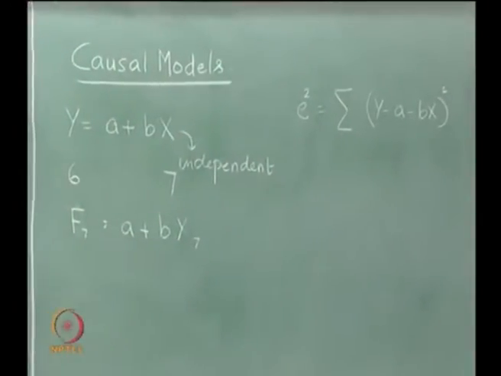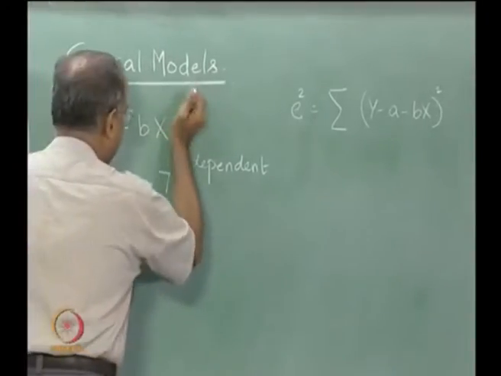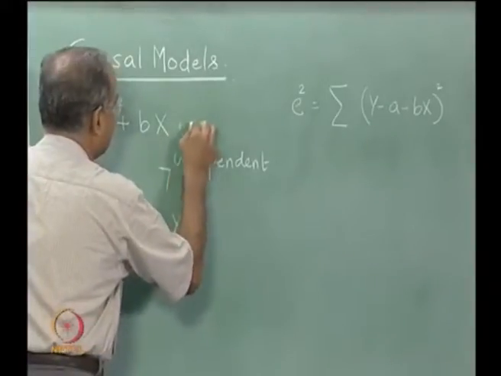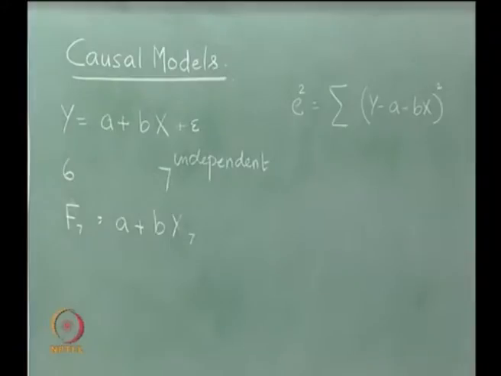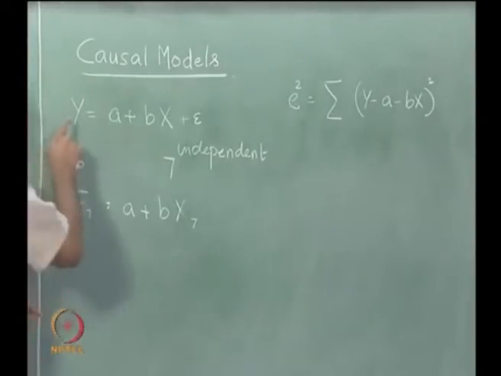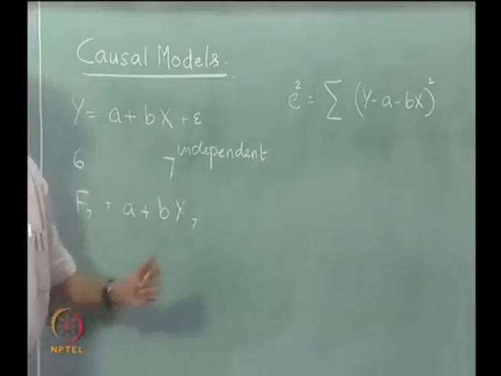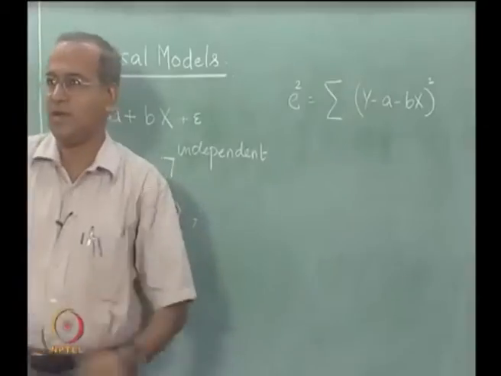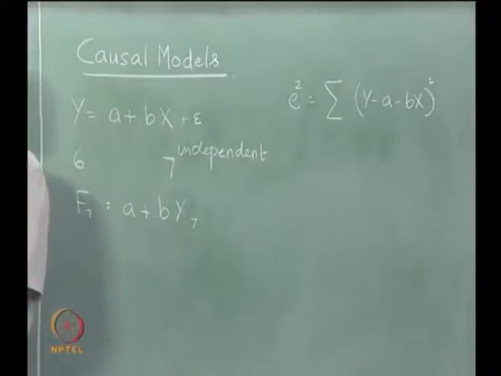Now, one should also note that while this is the model, we assume that the given data has a small noise or randomness which we call epsilon, and that creates a small error. Therefore, y minus a minus bx is actually not 0, but some value. Otherwise, if we look at y equal to a plus bx and I write y minus a minus bx, one would think that it is 0. It is actually not. There is a small error component whose square we actually try to minimize.